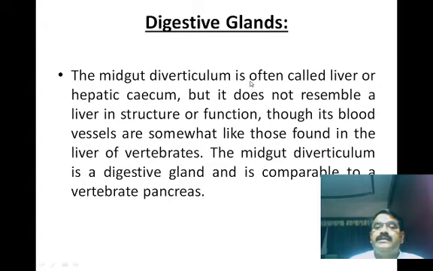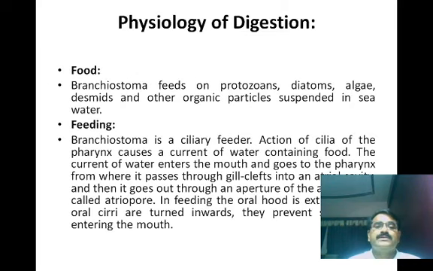It is often called the liver or hepatic cecum, but it does not resemble a liver in structure or function, though its blood vessels are somewhat like those found in the liver of vertebrates. The midgut diverticulum is a digestive gland and is comparable to a vertebrate pancreas. As we already know, the midgut diverticulum is involved in the secretion and synthesis of digestive juices required for the digestion of food materials in the alimentary canal of Amphioxus or Branchiostoma.